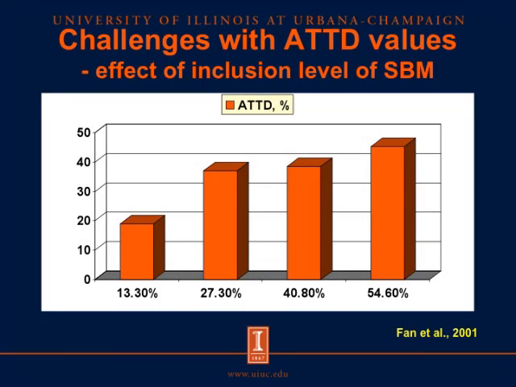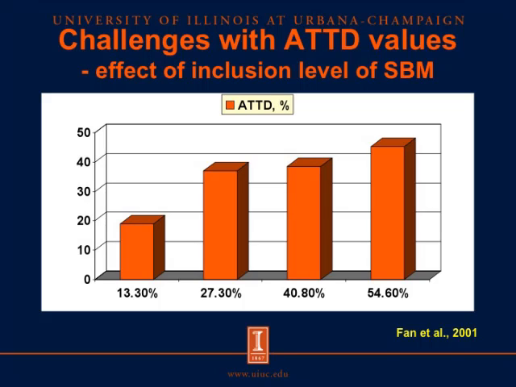If we look at the apparent total tract digestibility values, then we can see that there are some challenges with these values. And this is illustrated in an experiment that was conducted at the University of Guelph about 10 years ago. In this case, 4 different levels of soybean meal were included in diets, and soybean meal supplied all the phosphorus in these diets. So there was 13.3, 27.3, 40.8, or 54.6% soybean meal in the diets.